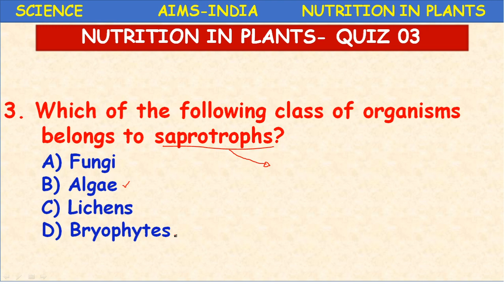And the bryophytes are a group of plants. They are also green in color. They can undergo photosynthesis. So here the saprotroph is fungi. For example, you might have seen mushrooms, which undergo saprotrophic nutrition. The next class we are going to discuss. Fungi, you might have seen growing on wood, on dead organisms, on decomposing organic matter. Mushrooms, which we see during the rainy season, are fungi.